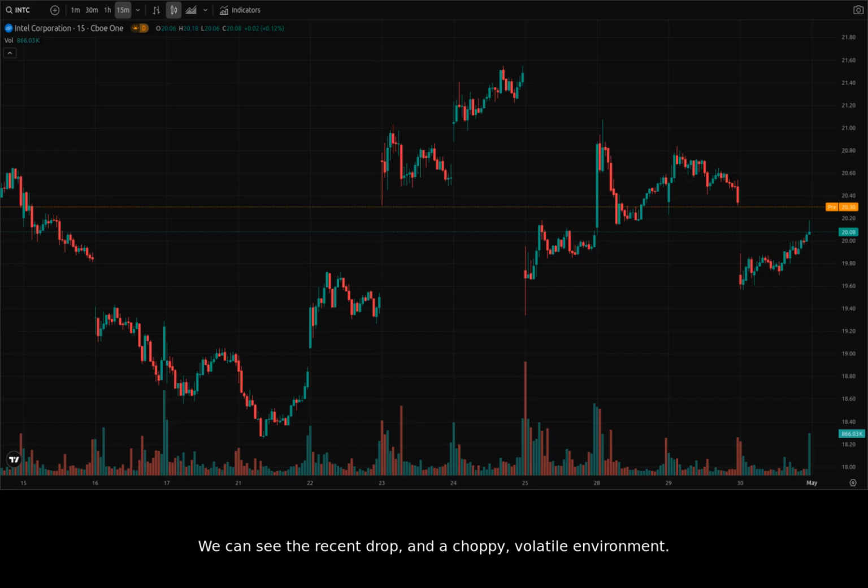Finally, the 15-minute chart gives us an even more granular view of recent moves. We can see the recent drop and a choppy, volatile environment. Let's take a look at the most recent price action, hovering around $20.10 on the 15-minute chart. Given the recent news and the chart patterns, I'm inclined to be bearish in the short term.